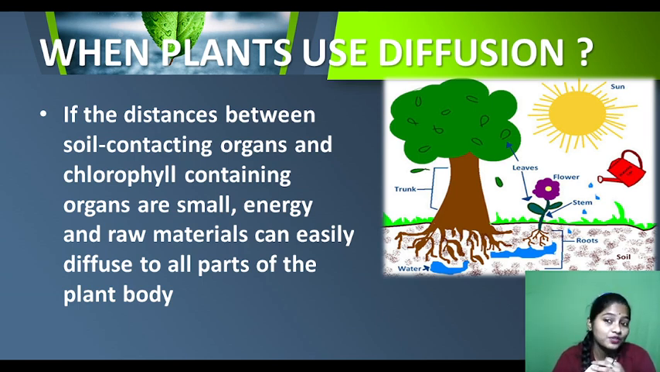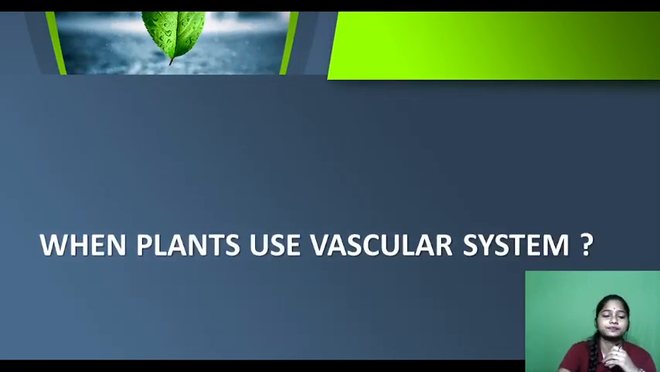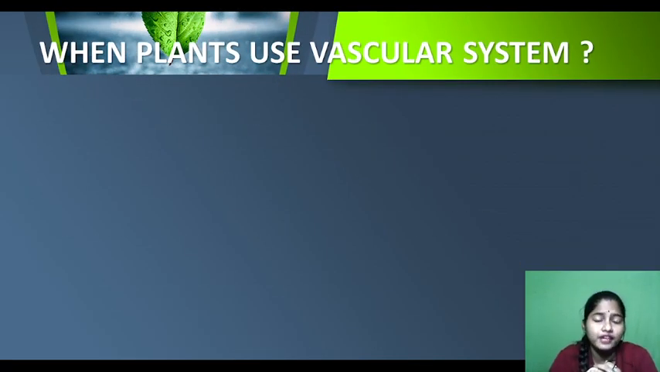So smaller plants will use diffusion, because the distance between the root and the leaf is very small. Clear? Now moving to the next. See, when will plants use the vascular system? What is the vascular system? It is a network-like system which helps in the transportation of water and minerals, right?